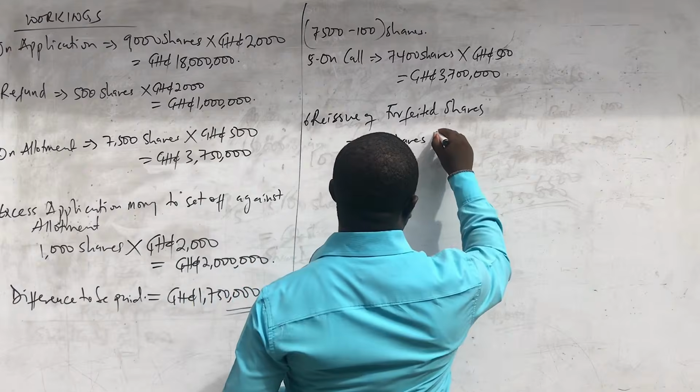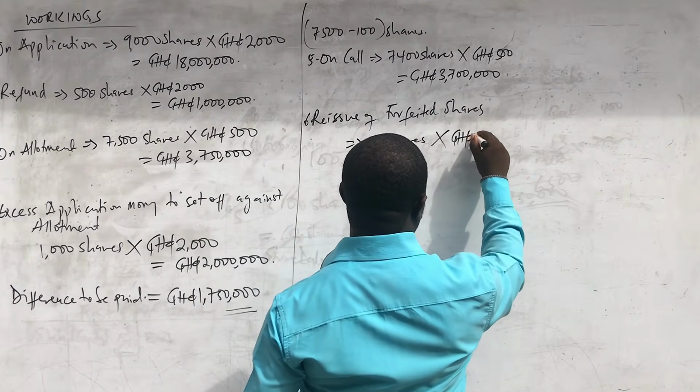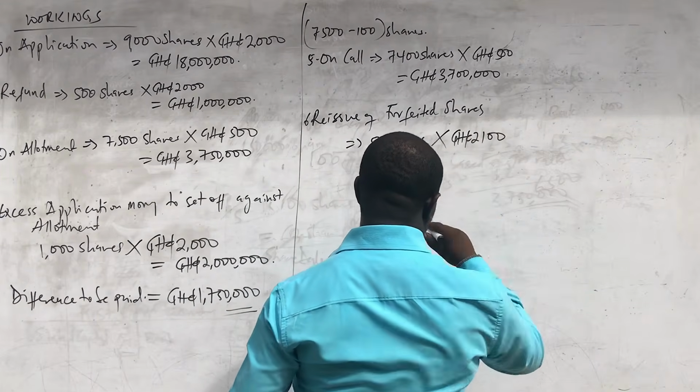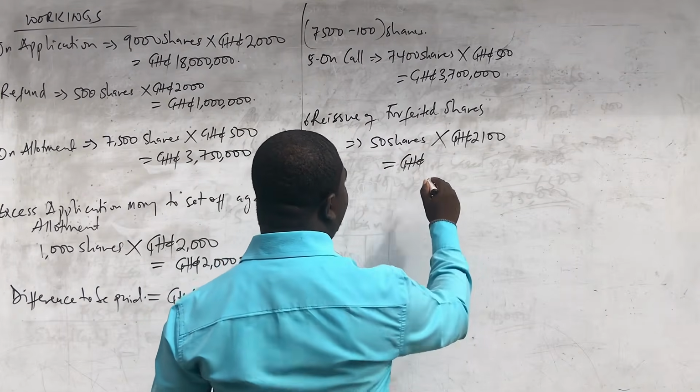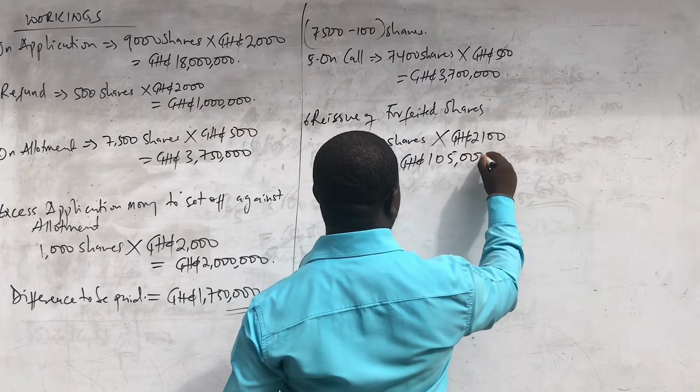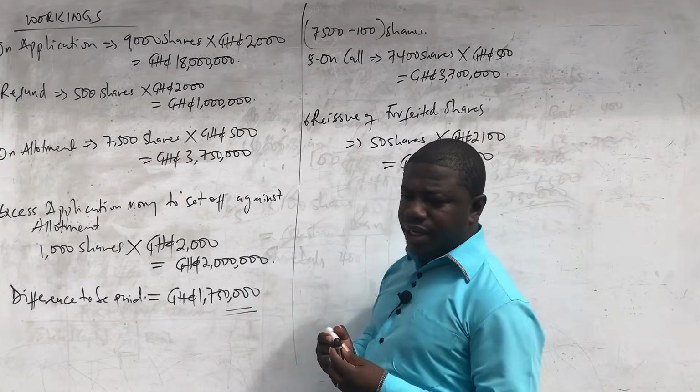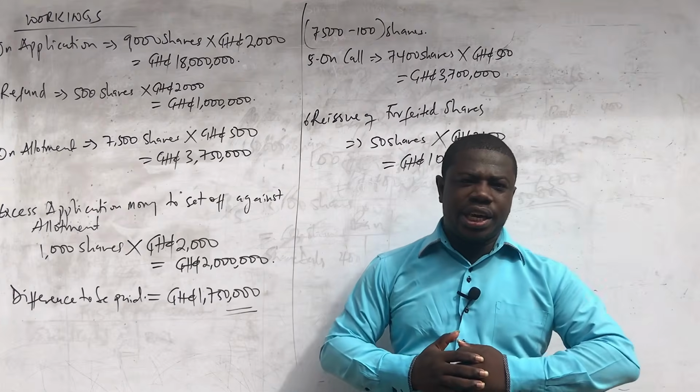It was half. So 50 shares by an amount of 2,100. That is what we were told in the question. That is the amount that we issued it for. And that is going to give us 105,000 Ghana cedi as the amount that is going to our share deals account.